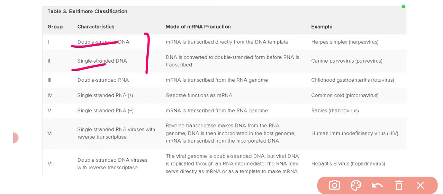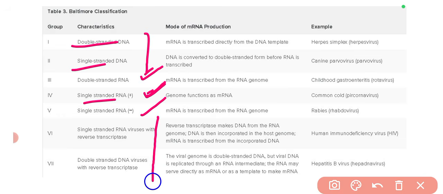So the first two are DNA only. The first one is double stranded DNA, the second is single stranded DNA. Then the third is double stranded RNA. The fourth will be single stranded RNA, but in single stranded there will be positive and negative terms. So the fourth one is positive single stranded RNA, and the fifth one is negative single stranded RNA.